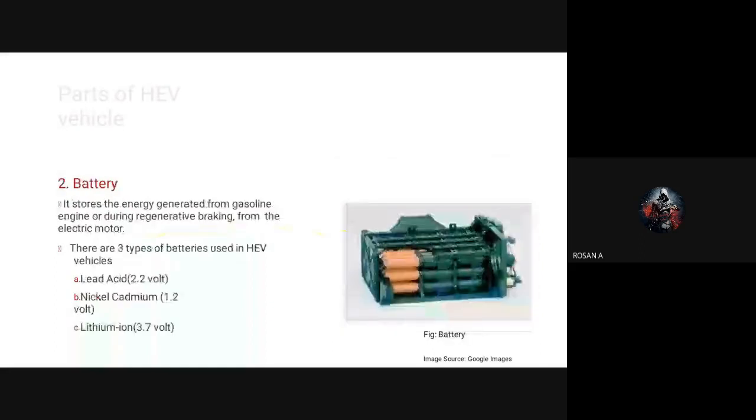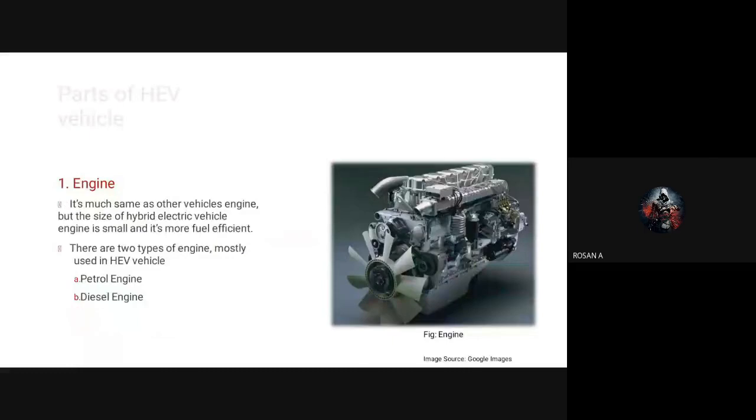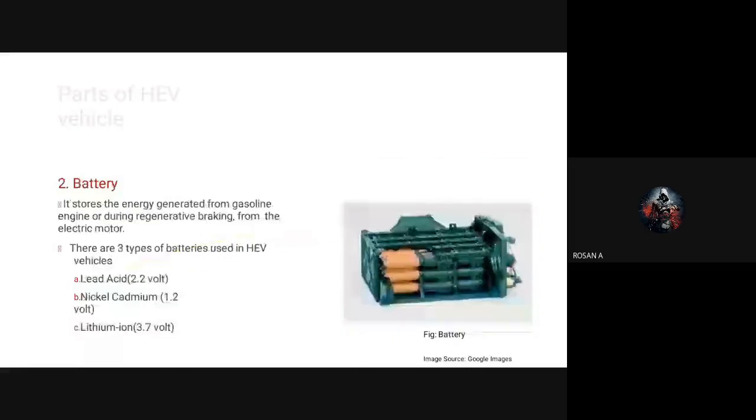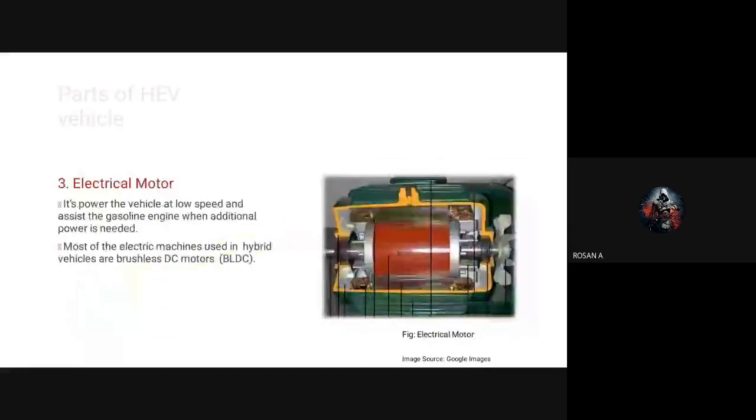Then we have the battery system also. Instead of the engine, we can also use fuel cells. So the major components are the battery, the engine and the fuel cell. Either we have to use the IC engine or a fuel cell to run the electrical motor.